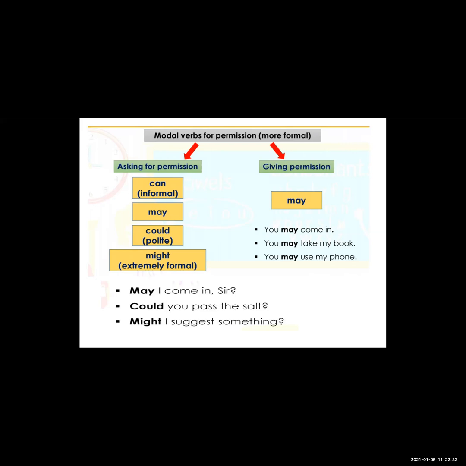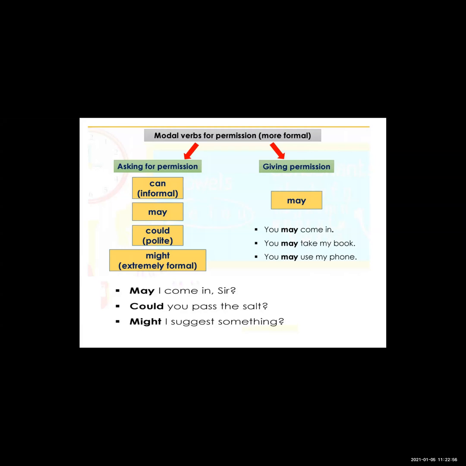So see now, you will understand from the examples. "May I come in, sir?" Whenever you went out of the class and the teacher comes into the class, at that time you have to take permission from the teacher to come in.